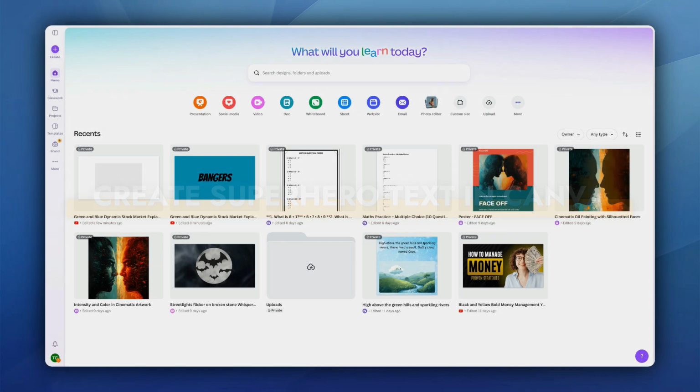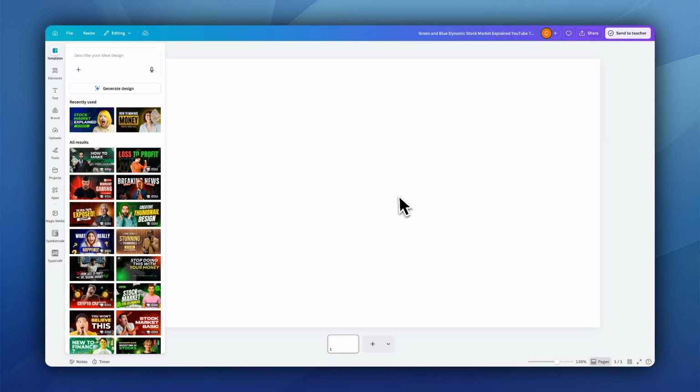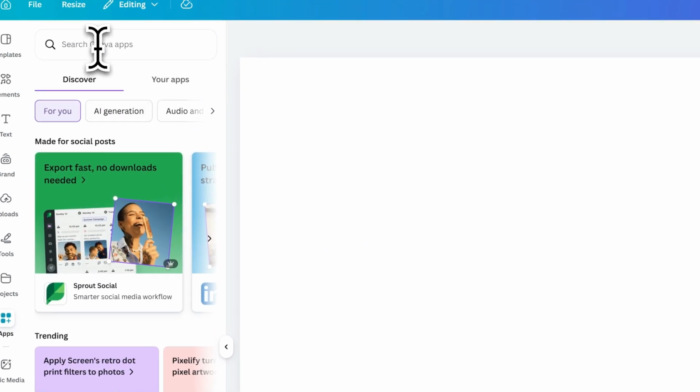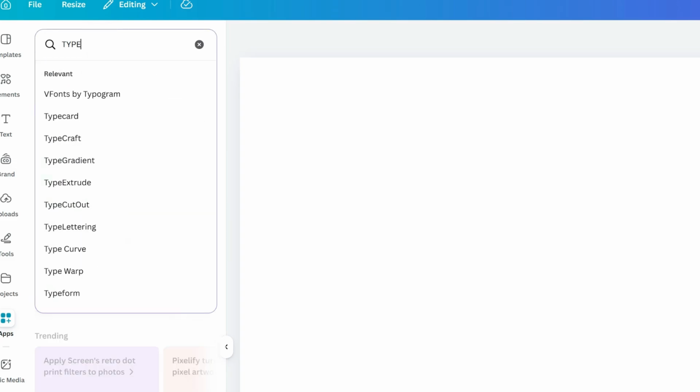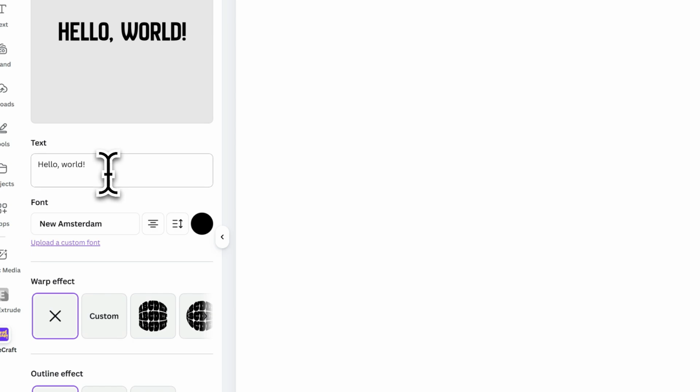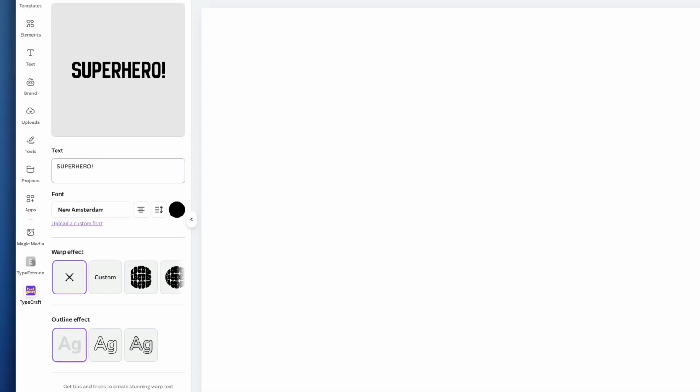Alright, let's begin. First, open Canva and either create a new project or open an existing design. From the left side menu, click on Apps. In the search bar, type Typecraft and select the app to open it. Once inside, enter your desired text into the text box.